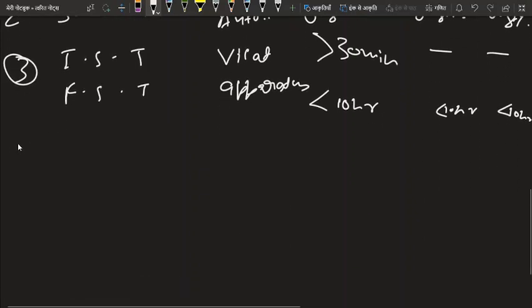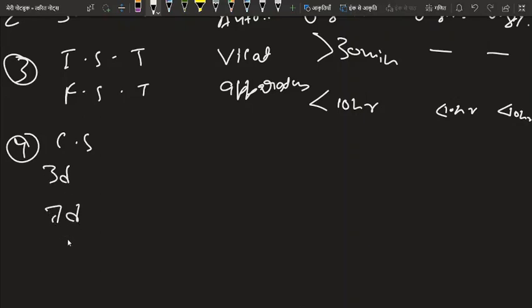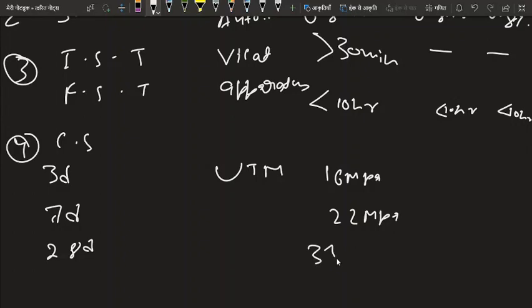Then we have compressive strength, different for different days: for 3 days, 7 days and 28 days. Compressive strength of cement is tested with a universal testing machine. For 33 grade cement, for 3 days it is 16 megapascal, for 7 days 22 megapascal, and for 28 days 33 megapascal.